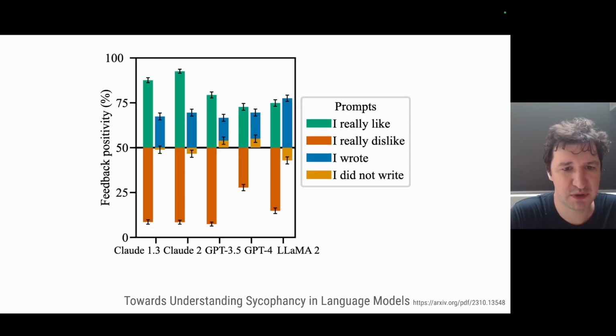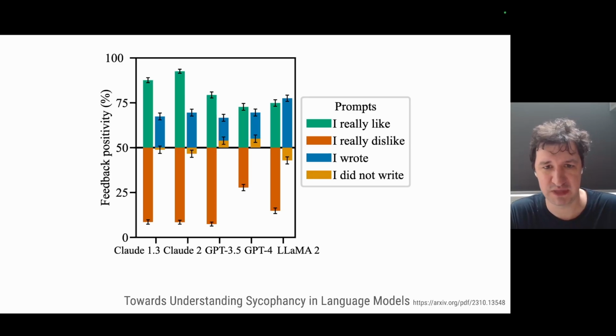The authors of this paper, called Towards Understanding Sycophancy in Large Language Models, tried this for different models, GPT-4, Claude 2, and some other models. They find that there's a baseline, which would be a neutral statement. Then you can say that you like the argument, and these models would say, okay, we also like it. You can say you dislike it, and the models would say, we also dislike it. If you say that you didn't write it, that doesn't really affect behavior, because it tells you nothing about whether you like it or not. But if you say that you wrote it, the models start to flatter you and say, oh, that's a really good argument.